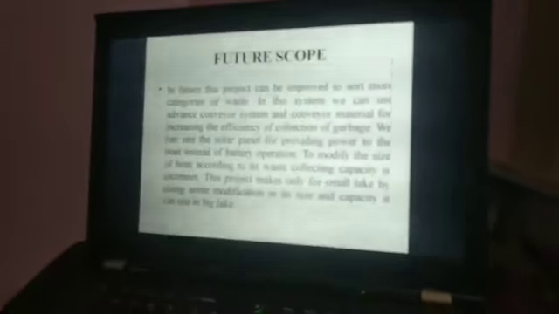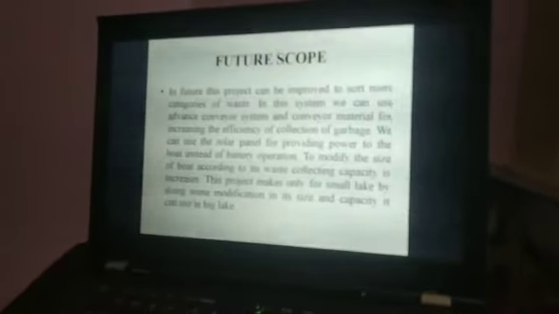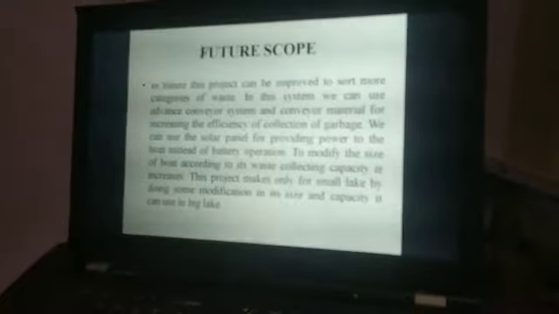We have modified the size of the boat, so the waste collecting capacity is increased. This project is made only for small lakes. By doing this modification, its capacity also increases. And these are the future scope.